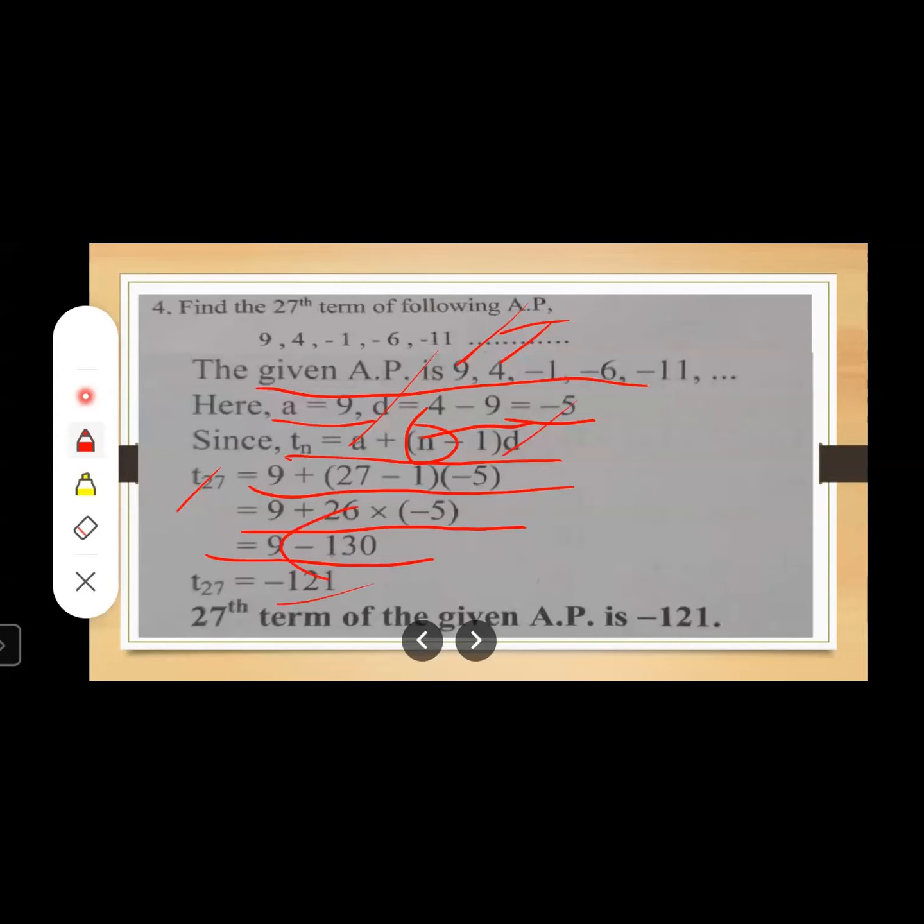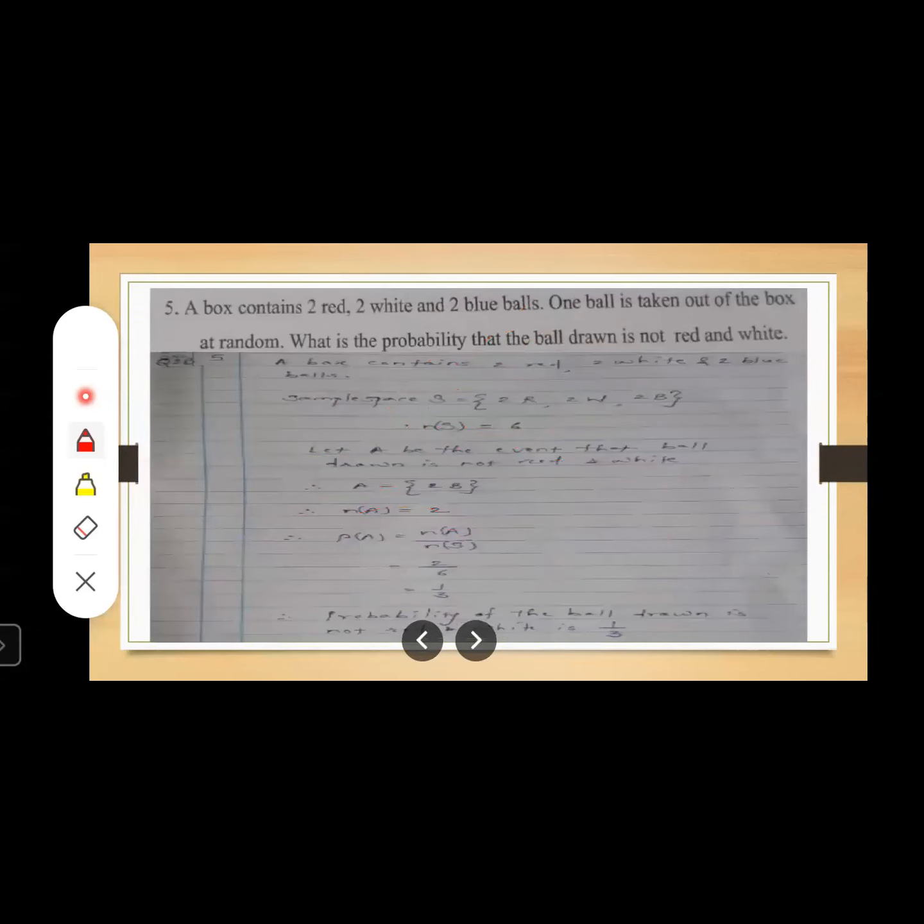But which is the bigger digit's sign? Minus. So you are going to get minus sign for the 121, right? In this way, you will get the 27th term as minus 121, right? So again, you have to mention lastly on the last line, the 27th term of the given AP is minus 121, because this line carries half marks. Understood, students? Okay, now let us move to the next slide.